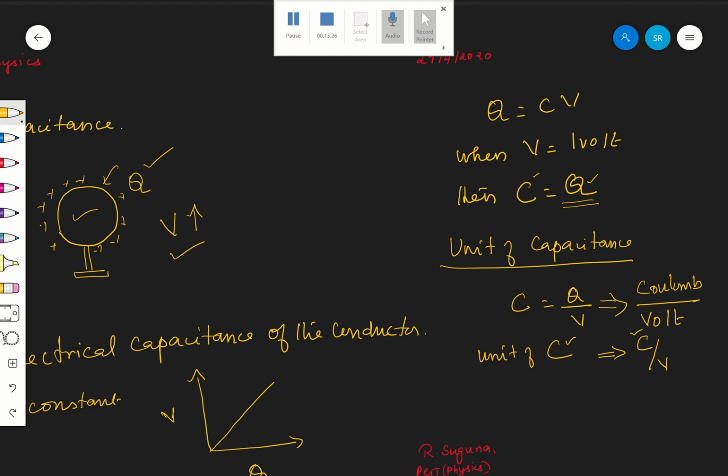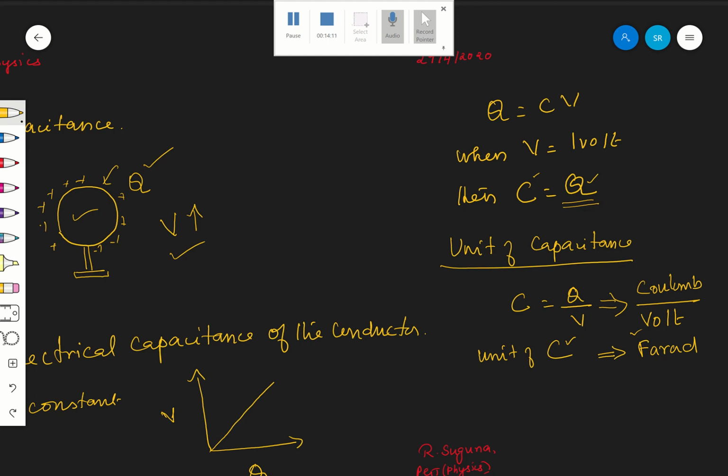Let me write only Coulomb per volt. No need for more, because you will definitely get confused. Coulomb per volt is what is called farad. This is just to honor Faraday, because he did several experiments and some work on this. That is why the capacitance unit is given in farad.